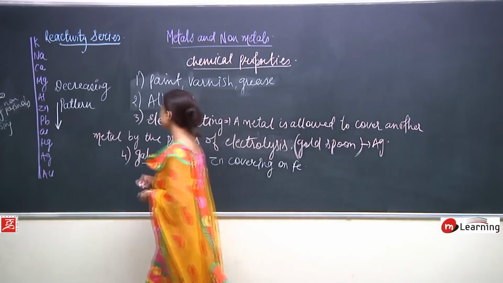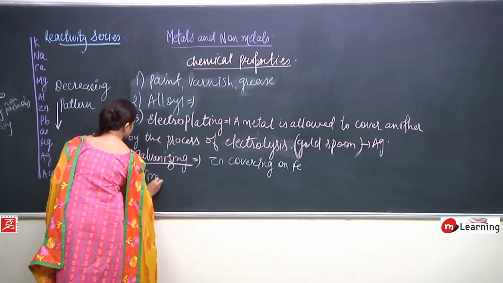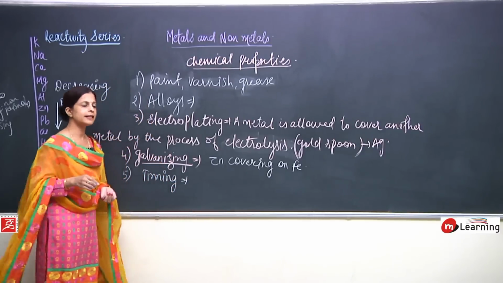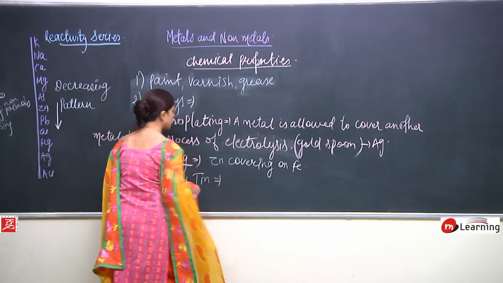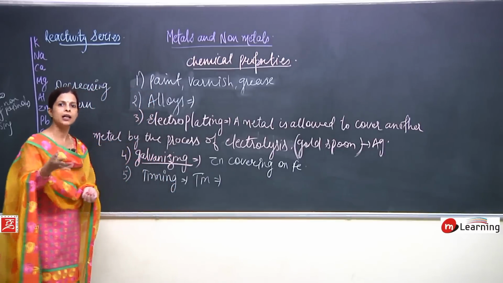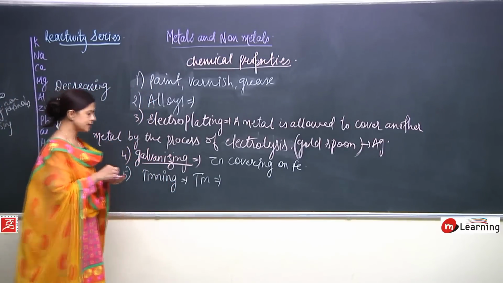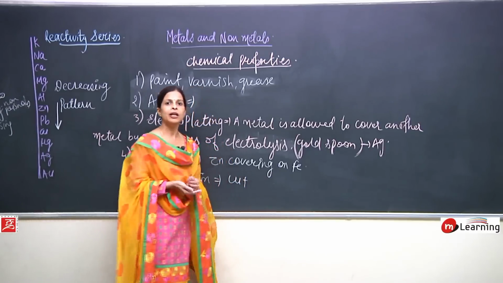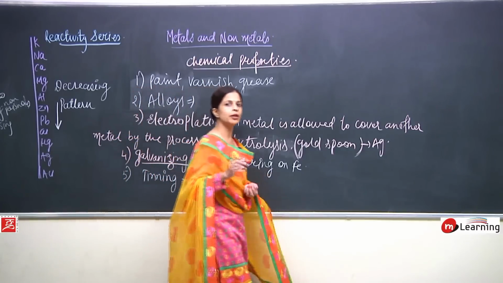Next can be tinning. What is tinning? Here a layer of tin is allowed to settle on another metal. This is done especially with copper.